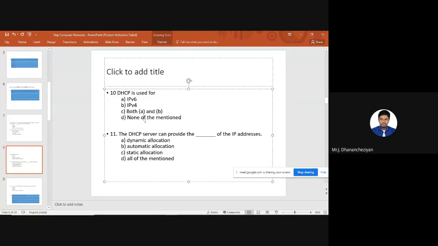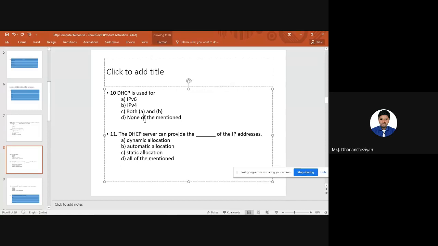If it is automatic allocation, then all the 100 IP addresses will never come back to my database, so I cannot reuse the IP address. The third one is dynamic allocation. Dynamic allocation is lease based allocation. That is the reason why the world uses DHCP for IP address allocation.